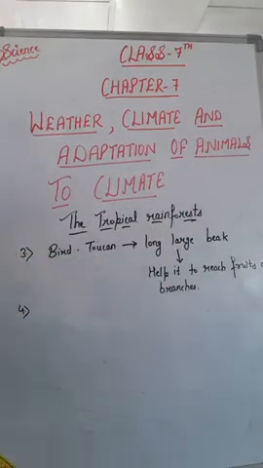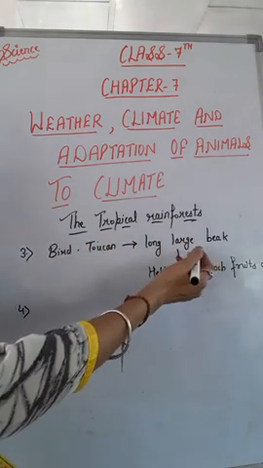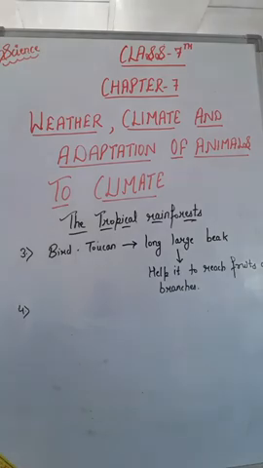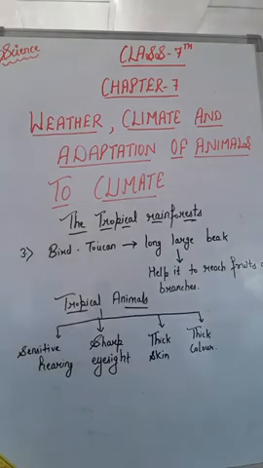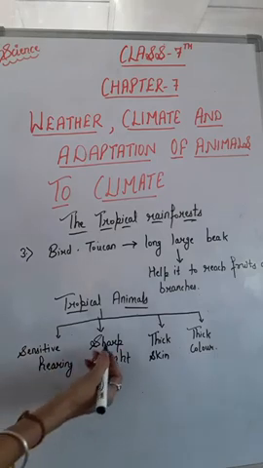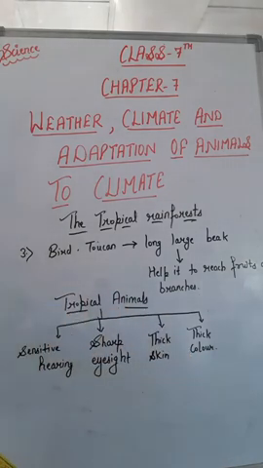The bird toucan has a large weight that a fruit can't handle, so it has a long, large beak that helps it to reach fruits on branches easily. Many tropical animals have sensitive hearing, sharp eyesight, thick skin and thick color, and all of these features help those animals to camouflage. So let's understand what camouflage is. Camouflage is the way in which an animal changes its color or shape and matches its surroundings, making it difficult to be spotted. This helps protect them from predators.